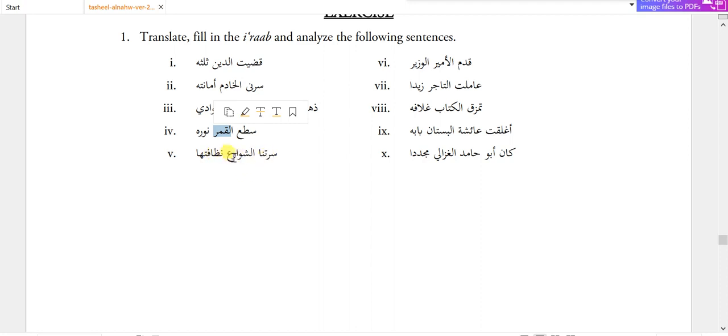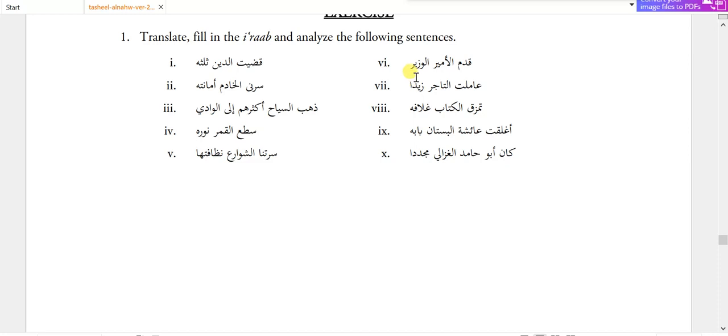Sarratna ash-shawari'u nazafatuha. Sarratna is fail and maful, ash-shawari'u is fail. Nazafatuha, here is a badal. It's badalul ba'd. No, badalul ishtimal, relation. Street, it means its cleanliness made us happy.